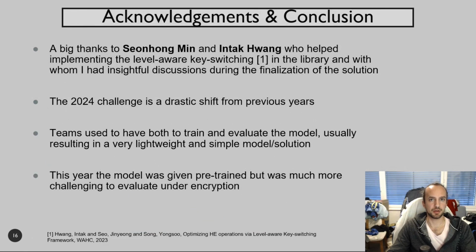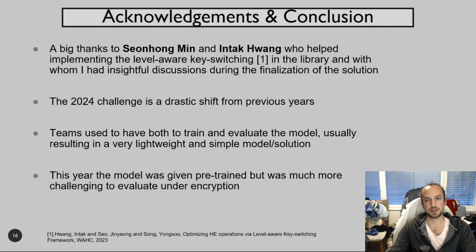Before I end, I would like to thank Sergiu and Intac, who proposed and provided the help to implement the level-aware key switching in my fork, in the hope that it would help to speed up the solution. Unfortunately, the code wasn't ready on time and could not be included in the solution that was submitted, but it is now part of the library and of the public solution. I also want to thank them for the discussion we had on how to possibly improve the solution and their help when trying to figure out where the bug I talked about previously could come from.